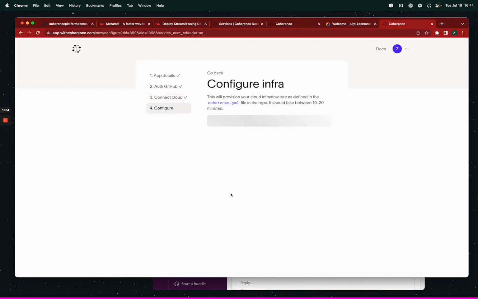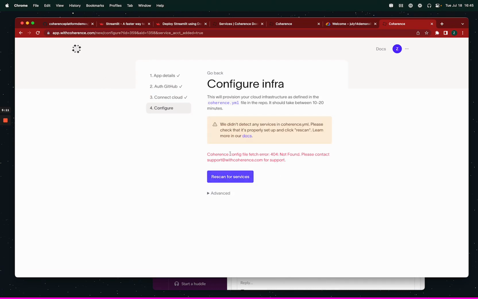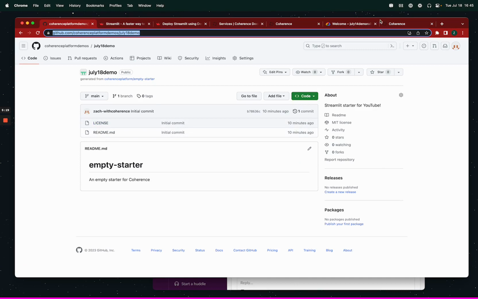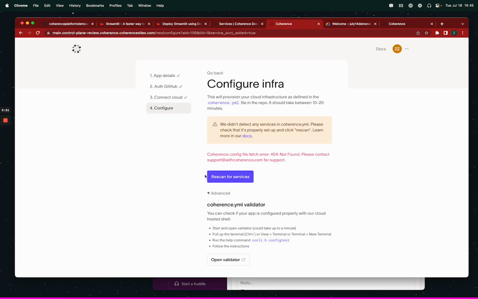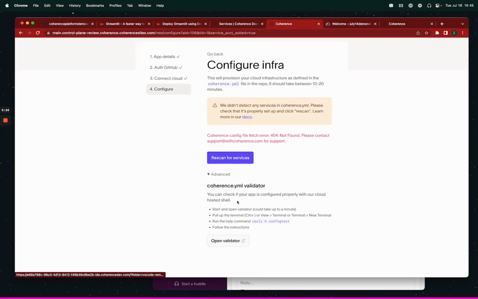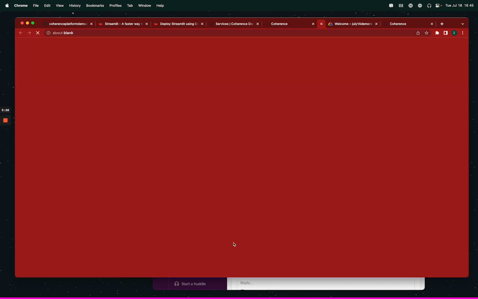Okay, so now I am at the configure info step. I'm going to see some errors because obviously I don't even have a coherence YAML. This 404, coherence config fetch not found, and there's no services. So if you read the docs, you're supposed to have a coherence YAML. Our repo looks like this. But what I'm going to do is use what we call the config checker, the validator, to fix this.